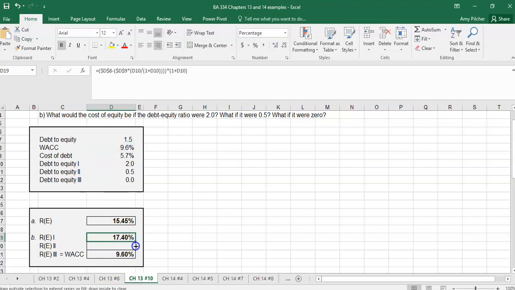And we can copy that, and we get that at debt to equity of 2, our cost of equity is 17.4%, and that at a debt to equity of 0.5, our cost of equity is 11.55%. So you can see that as a company gets more and more leveraged, the cost of equity increases.